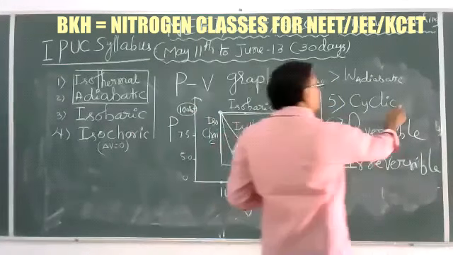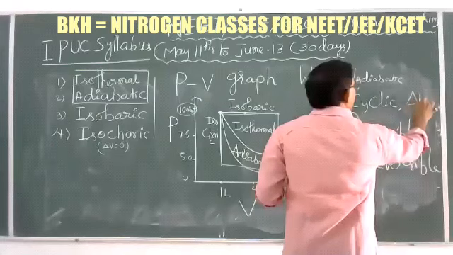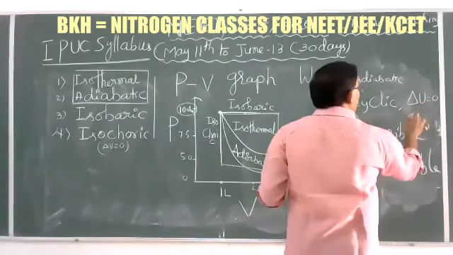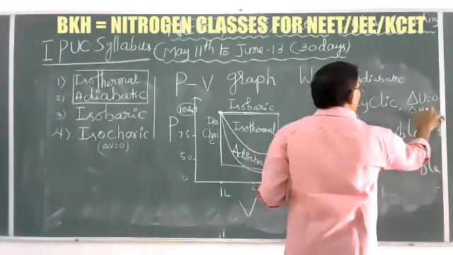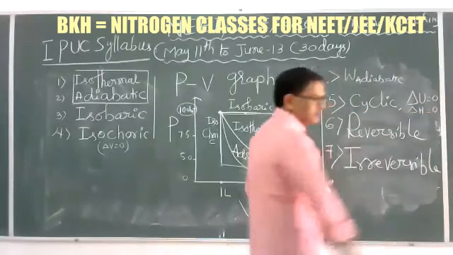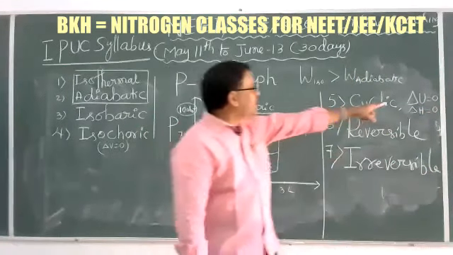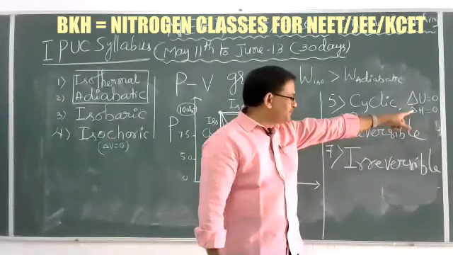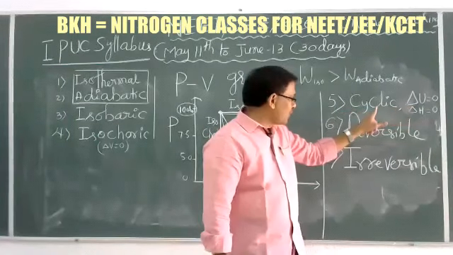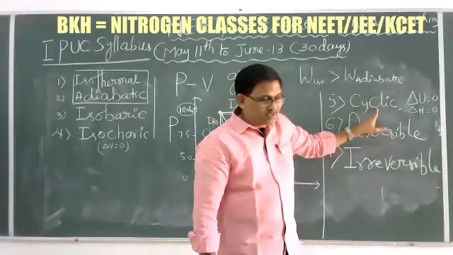In a cyclic process, delta U is equal to 0, and delta H is also equal to 0. The change in internal energy and change in enthalpy must be equal to 0 in a cyclic process, because